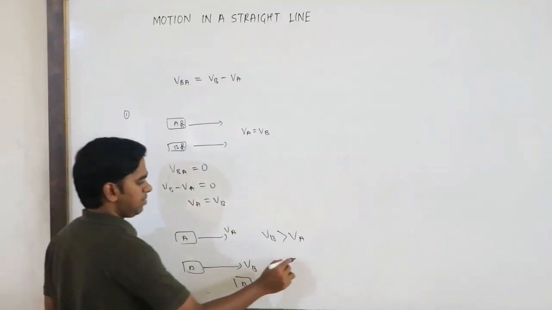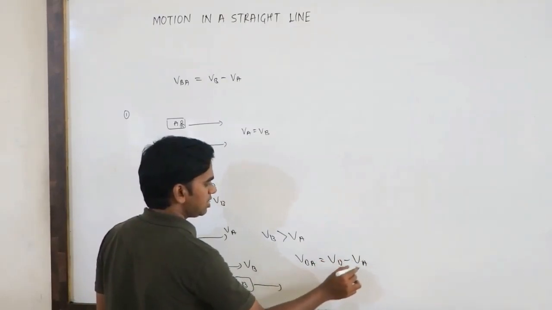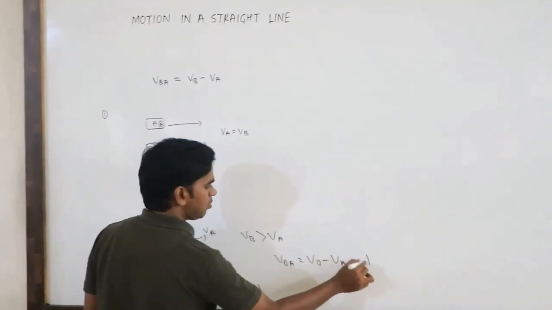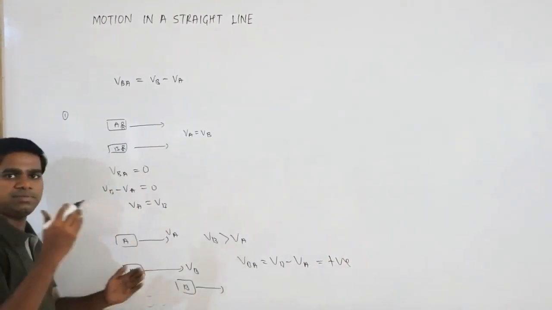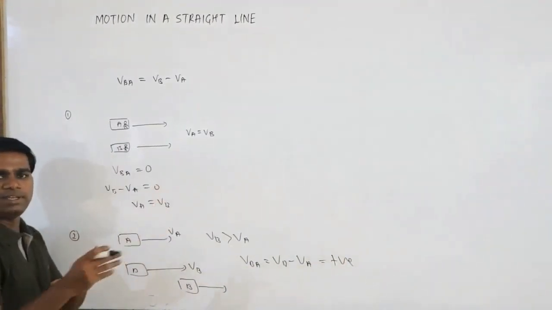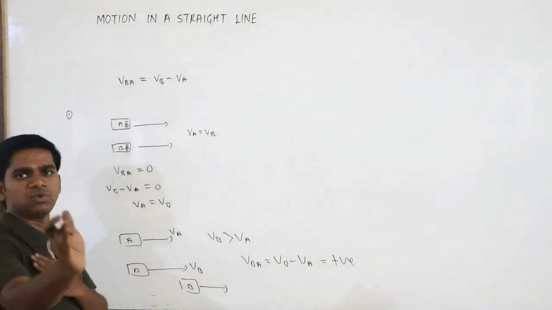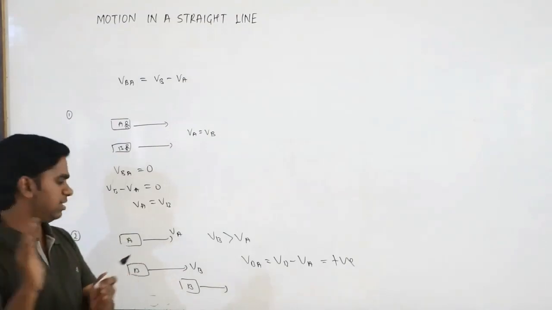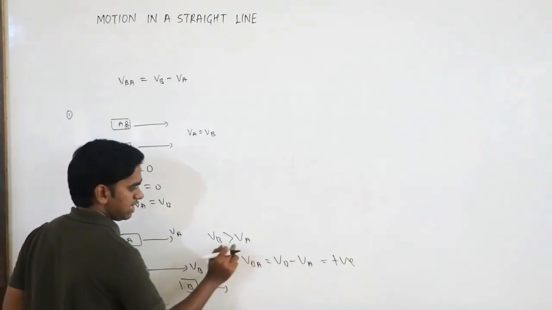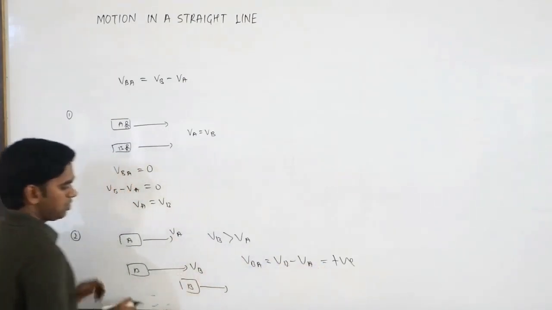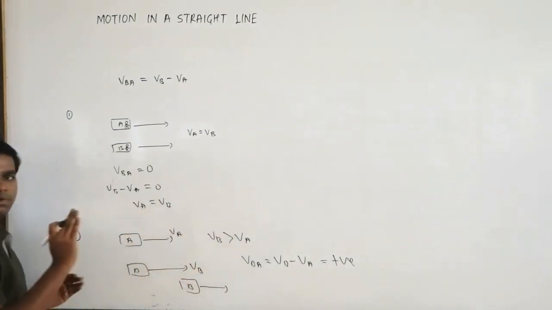So VBA equals VB minus VA, is it positive or negative? It is positive. So it is positive means you will feel that B is moving forward. Obviously, if another vehicle is moving a little fast, you will feel that it is moving faster. Okay. So VB is greater than VA, so you will get velocity of B with respect to A is positive. That means it is going farther.